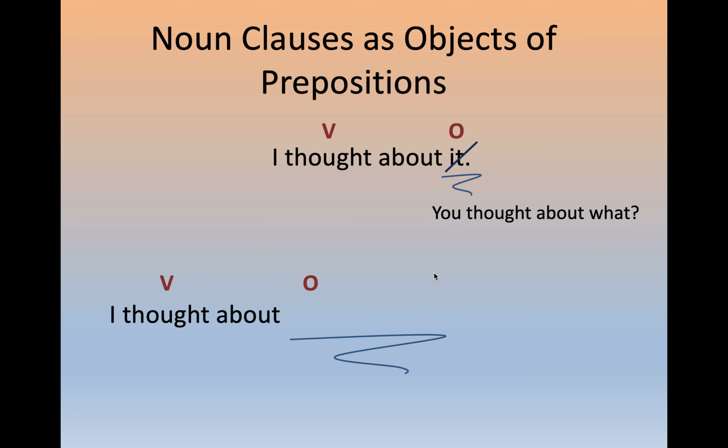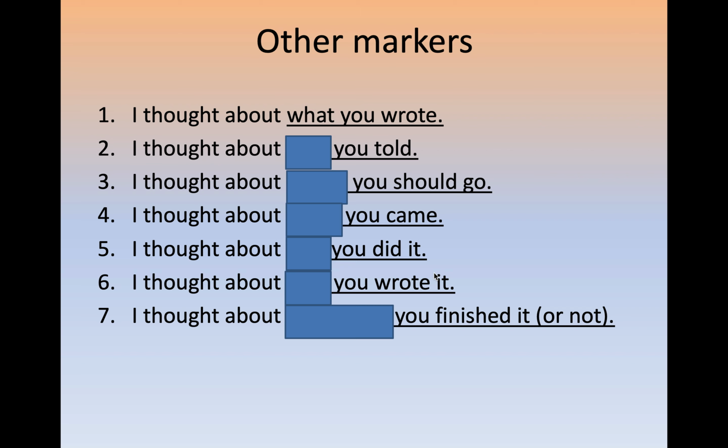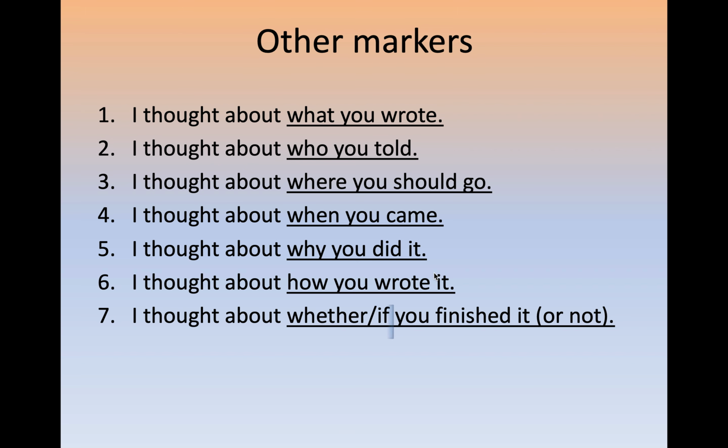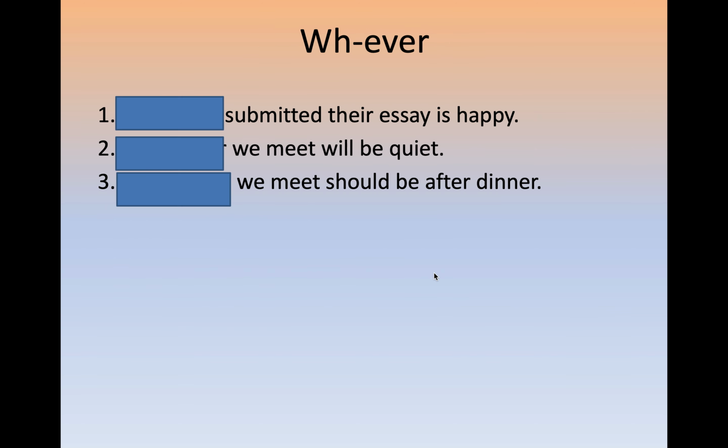I thought about what you wrote. I thought about who you told. I thought about where you should go. I thought about when you came. I thought about why you did it. I thought about how you wrote it. I thought about whether or if you finished it or not. Okay, the underlined part is my noun clause. It's acting like a noun in my sentence, starting with one of those markers, has a subject, has a verb. These are good noun clauses.